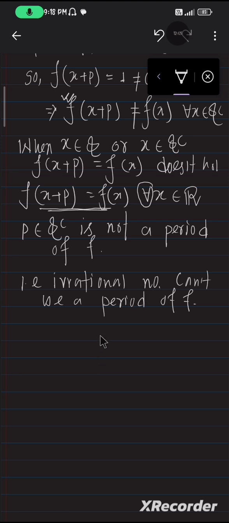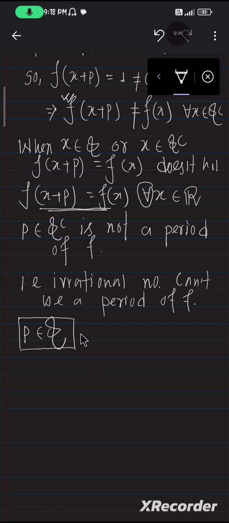Now we have to check if we take p inside Q, whether it forms a period or not.